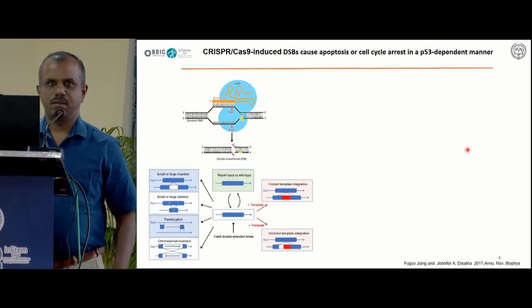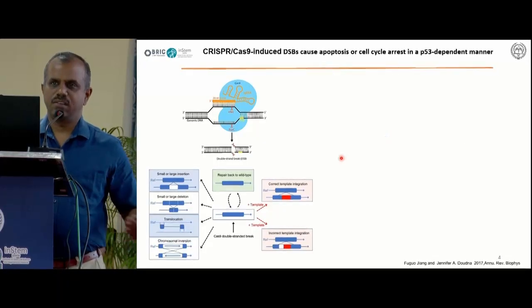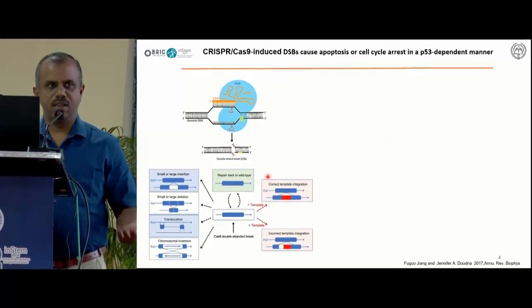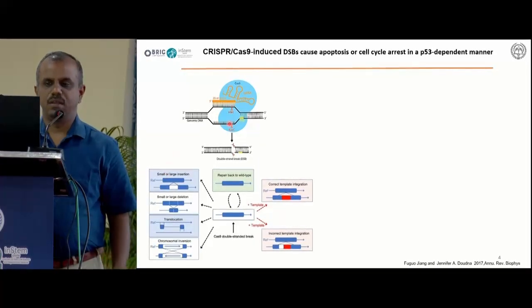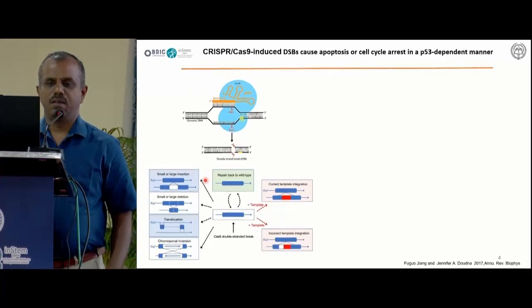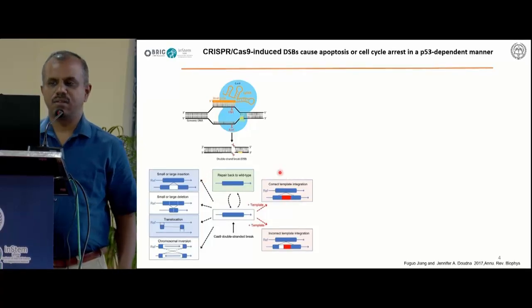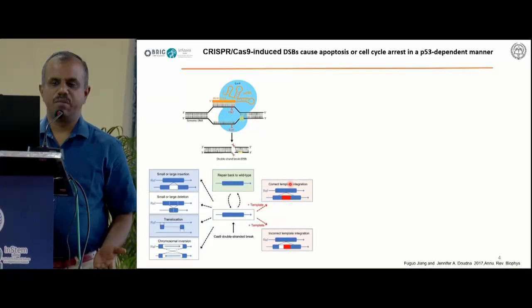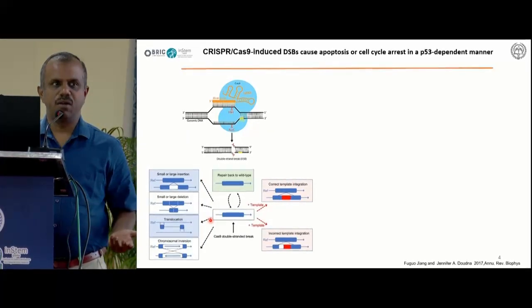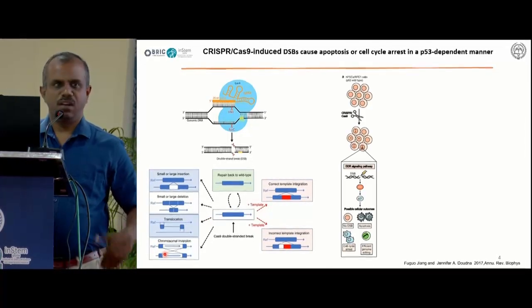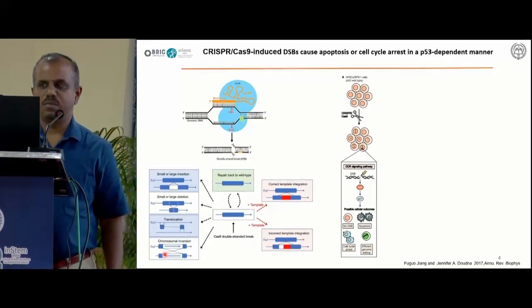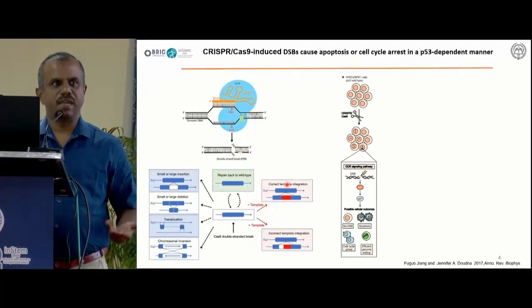If you look at the mechanism, the HDR pathway is really inefficient, but the NHEJ pathway is a highly efficient pathway. But after making a double strand break, in addition to getting gene disruption and also the correction, because of the double strand break, we also get a lot of unwanted translocations and chromosomal inversions happening at the target sites. In addition to that, making a double strand break also activates the p53 pathway, which is also going to be an issue.